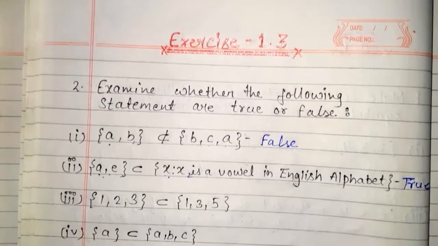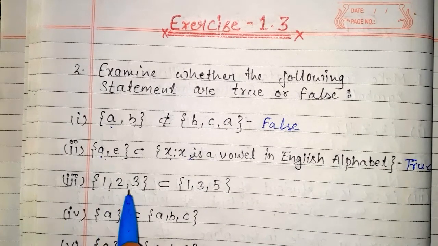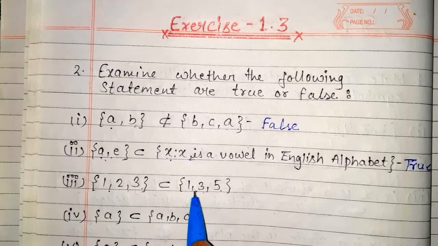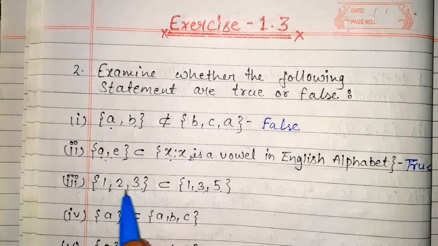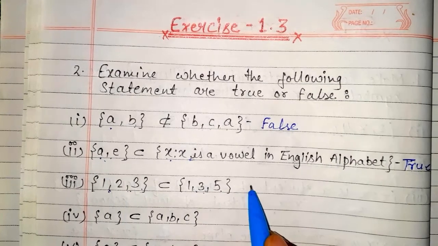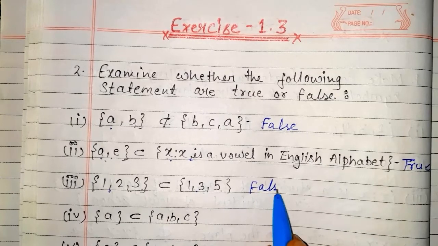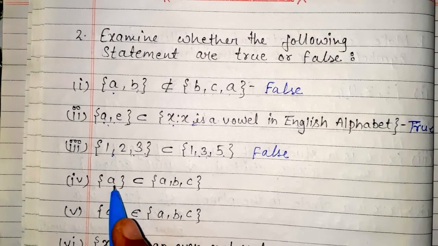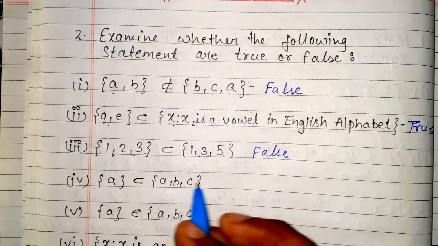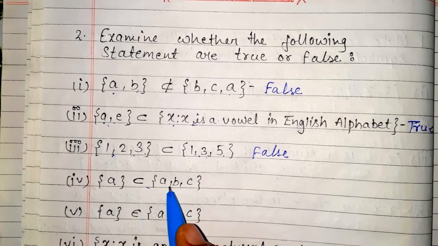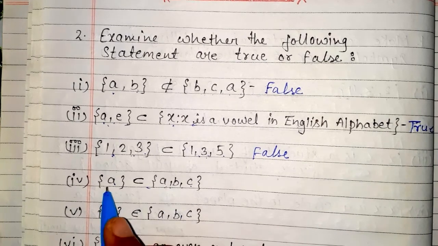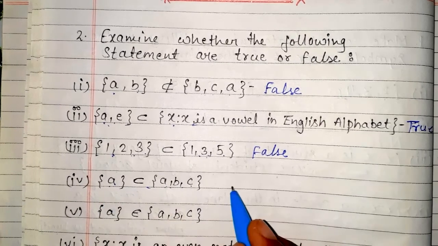And third question, the first set {1, 2, 3} is a subset of the second set {1, 3, 5}. So we clearly see that the second set does not contain all the elements of the first set, so this is false. And the fourth question: the first set contains a singleton, which is a subset of the second set {a, b, c}. And now we clearly see here that the second set contains all the elements of the first set, so this is true.